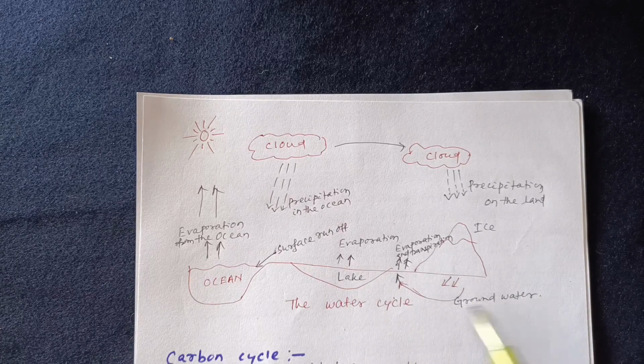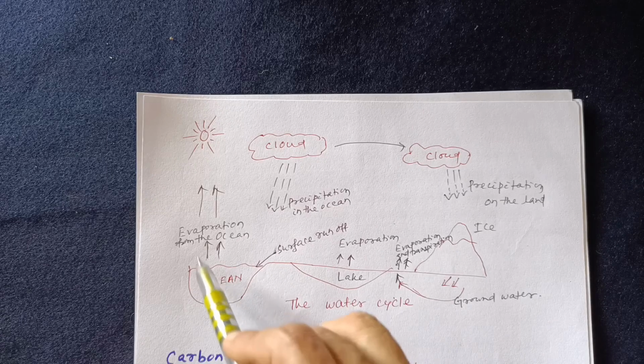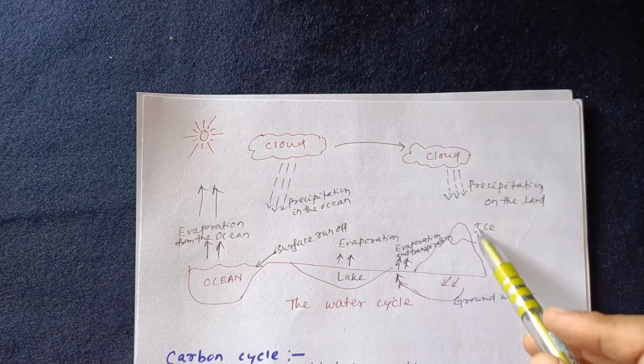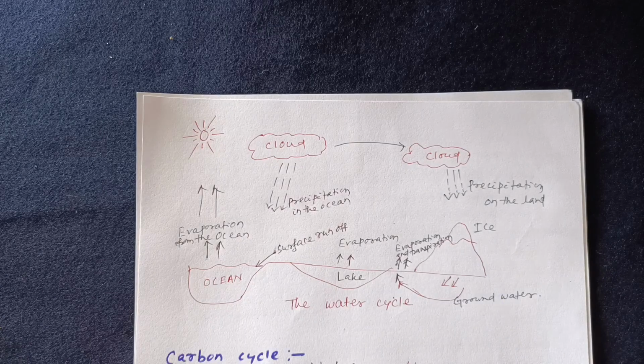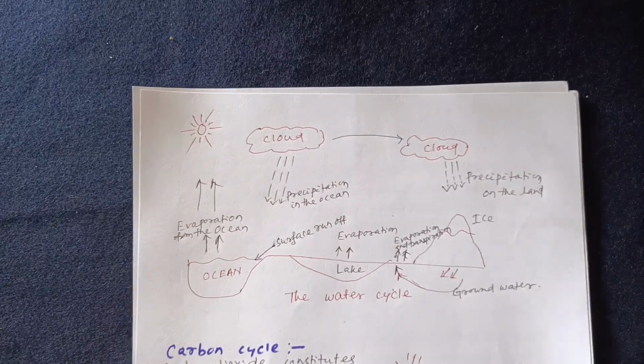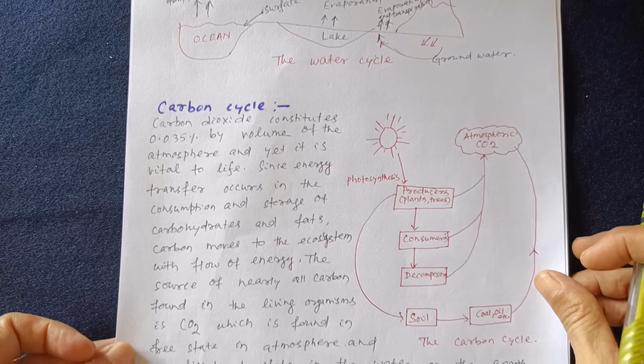This also takes place. So water evaporates, cools down and comes to the earth. This is the circular path of the water. So this is known as the water cycle. Next comes the carbon cycle.